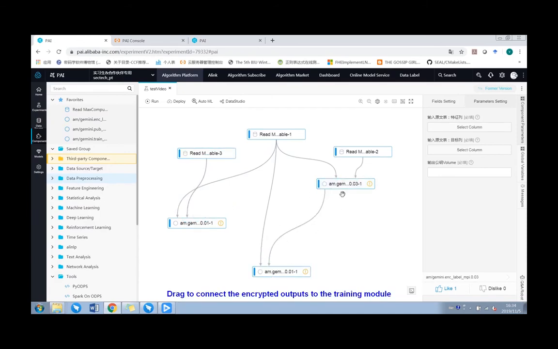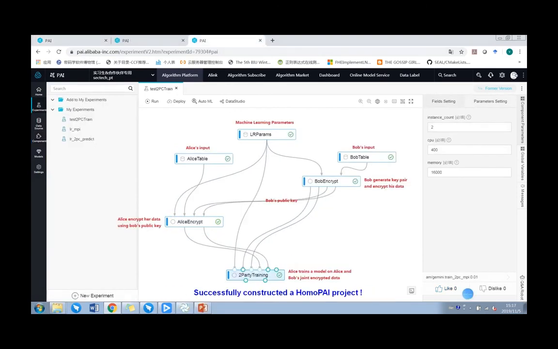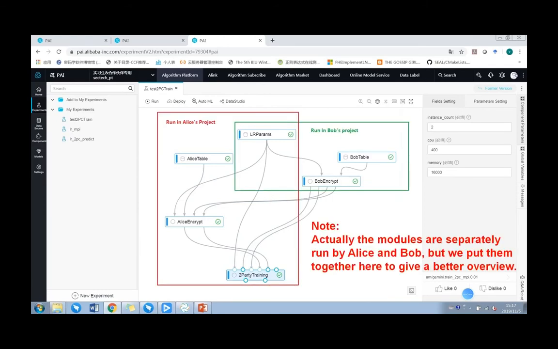Drag to connect the encrypted outputs to the training module. Now we successfully constructed a HomoPAI project. Please note, actually the modules are separately run by Alice and Bob, but we put them together here to give a better overview.